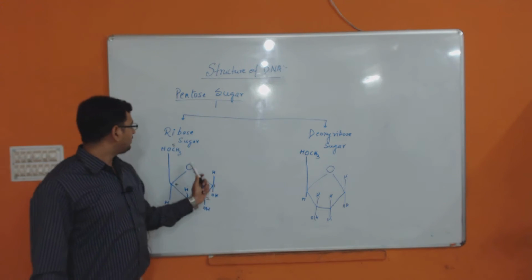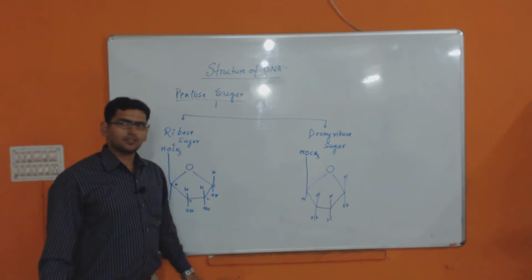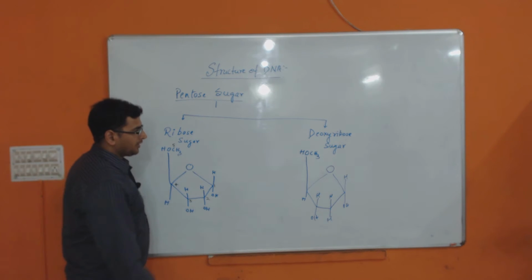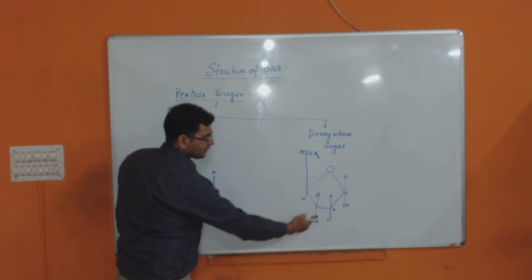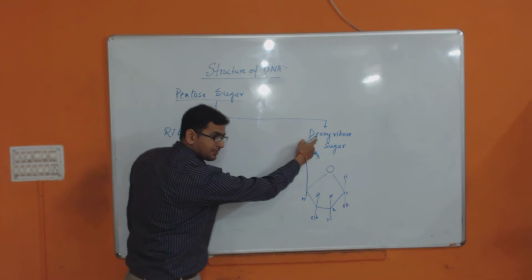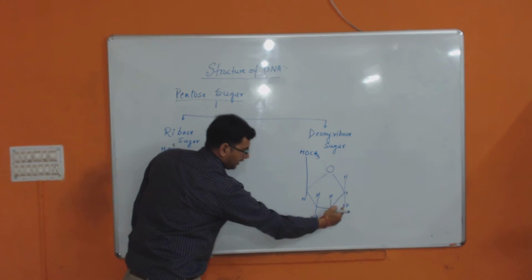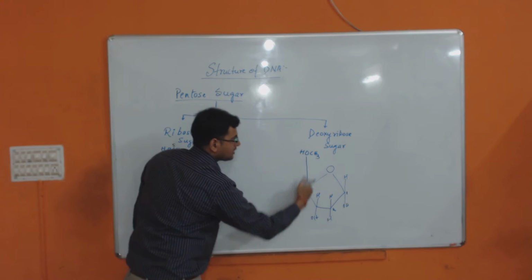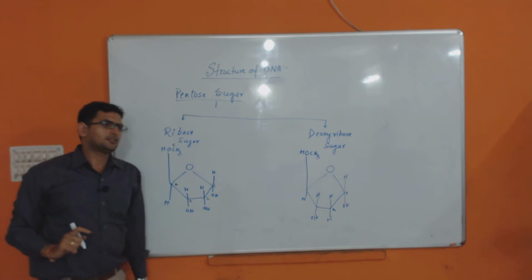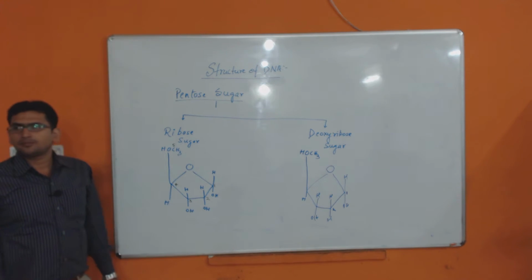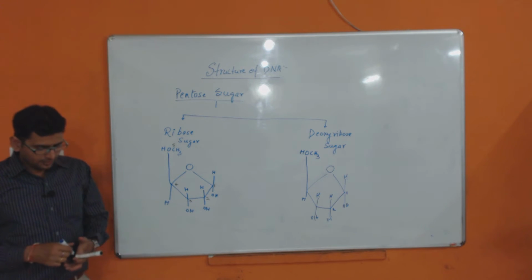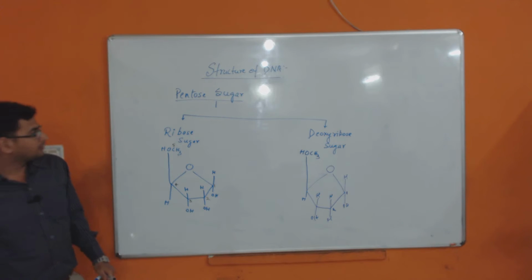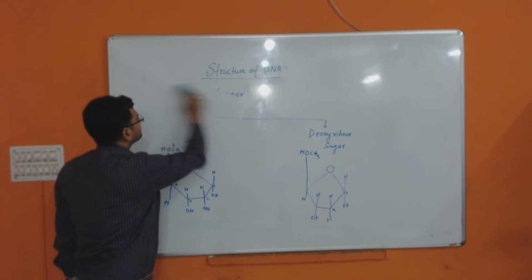That's the difference between ribose sugar and deoxyribose sugar. So simply we can say deoxy means deficiency of oxygen at carbon number 2 is your deoxyribose.